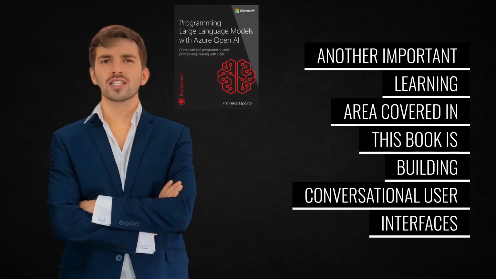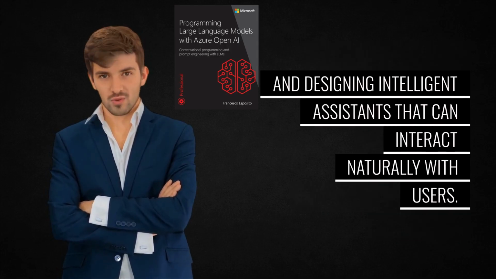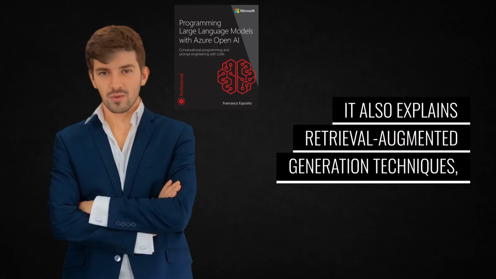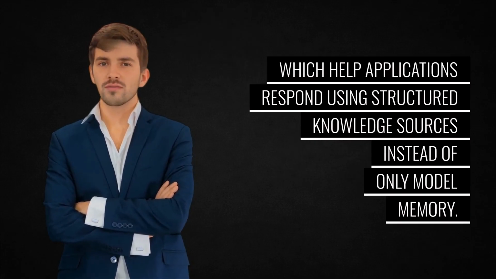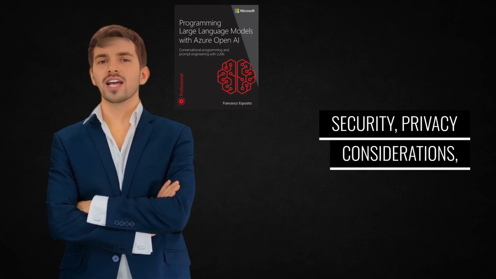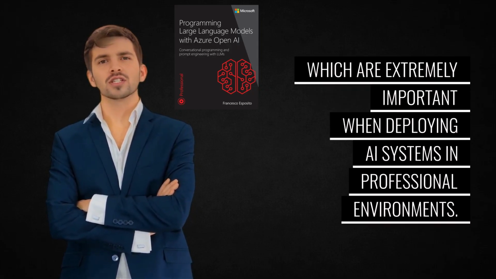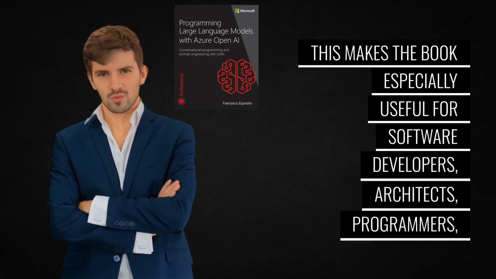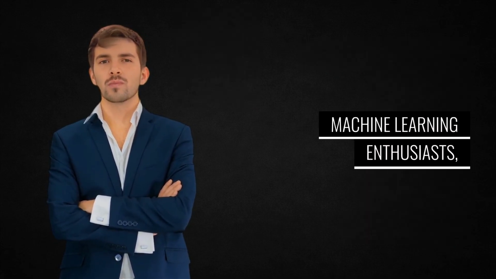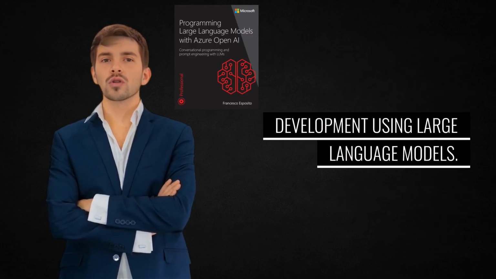Another important learning area covered in this book is building conversational user interfaces and designing intelligent assistants that can interact naturally with users. It also explains retrieval-augmented generation techniques, which help applications respond using structured knowledge sources instead of only model memory. Security, privacy considerations, and responsible AI practices are also discussed, which are extremely important when deploying AI systems in professional environments. This makes the book especially useful for software developers, architects, programmers, machine learning enthusiasts, and technical professionals who want to move from basic AI usage toward real application development using large language models.